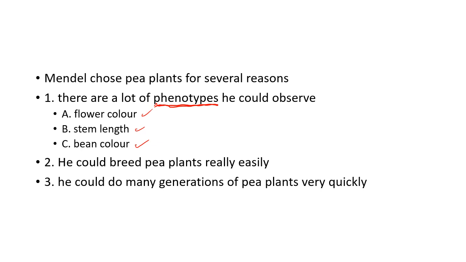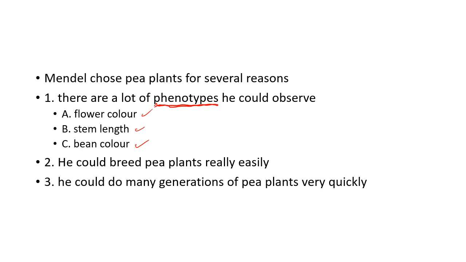The next reason why he chose pea plants is that he could breed pea plants very easily. He could breed a couple of generations in just one summer. That allowed him to look at how those genetics were passed down without waiting for a whole year or several years.